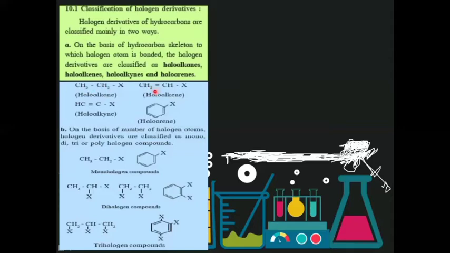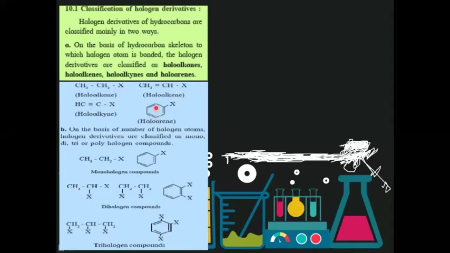Second example, a carbon-carbon double bond means it is an alkene. In this alkene, particularly ethene, one hydrogen is replaced by one halogen. So this is a haloalkene. In the same way, this is an alkyne, that is acetylene. One hydrogen is replaced by one halogen. So it is a haloalkyne. And this is a haloarene.